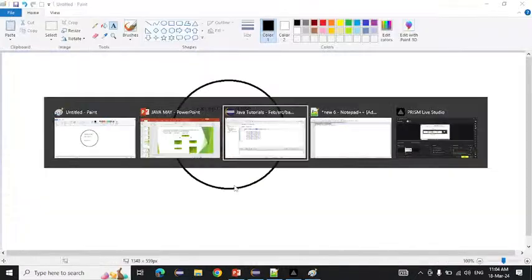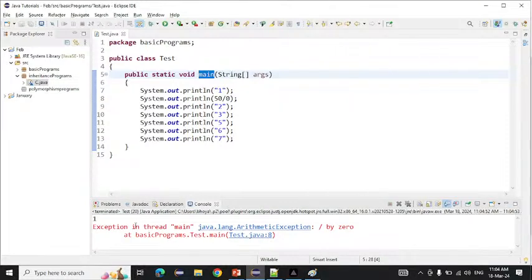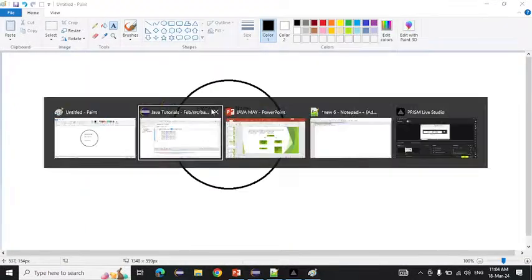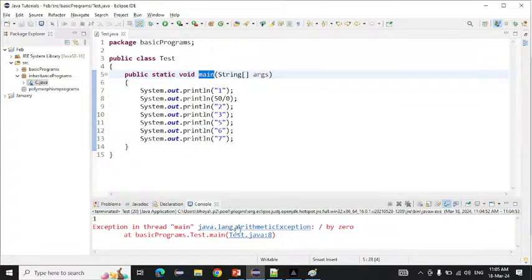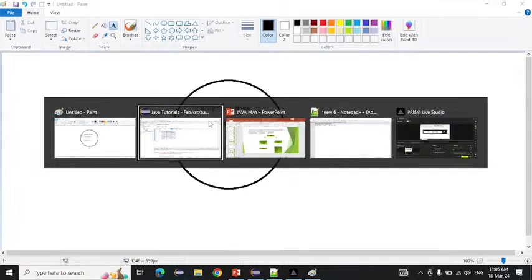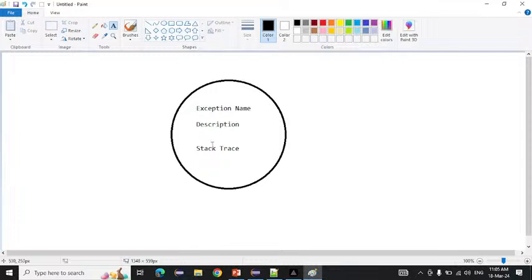And if you run this program on the console, see if I run this one as a Java application, we are getting three things. The first thing is the exception name, which is ArithmeticException. After that, another thing is the description, why the exception came. Here we are getting divide by 0. After that, another thing is the stack trace: in which line, in which package, and in which class the exception occurred, all those things will be printed in the stack trace.